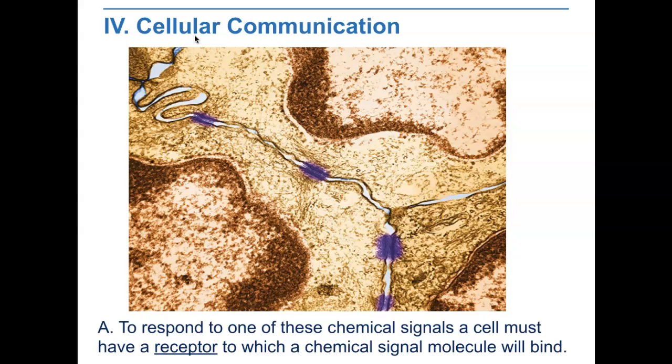Cells in a larger organism communicate by means of chemical signals that are passed from one cell to another. These cellular signals can speed up or slow down the activities of the cells that receive them, and can even cause a cell to change what it is doing in a dramatic way.